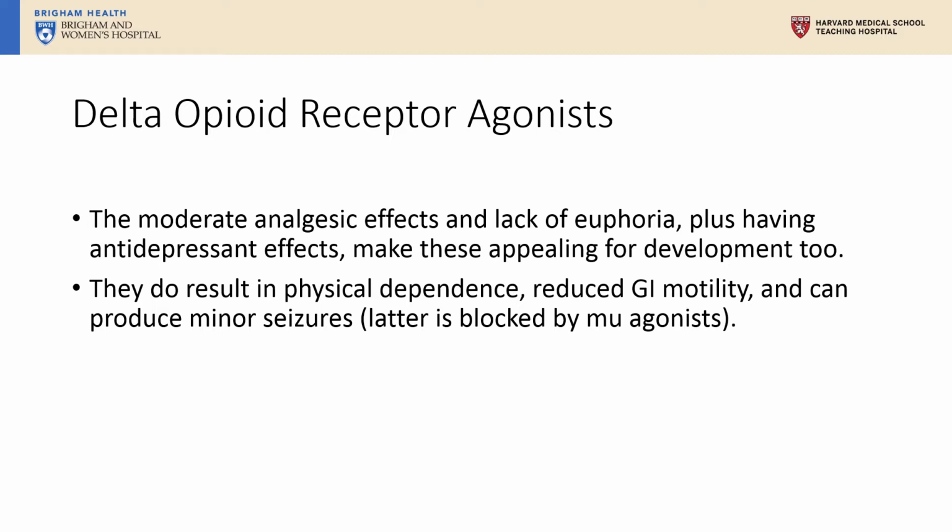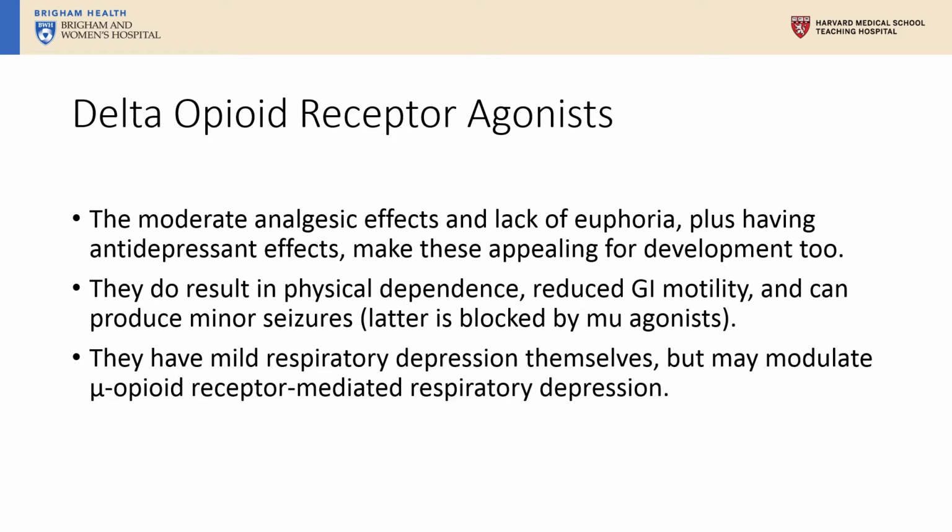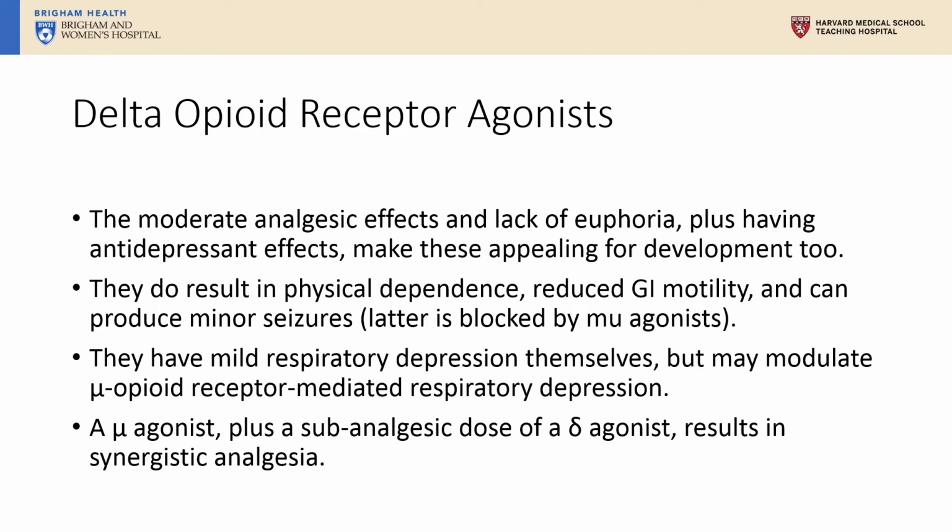However, the latter is blocked by giving a mu agonist at the same time. They have mild respiratory depression themselves, but may modulate mu opioid receptor mediated respiratory depression. A mu agonist plus a subanalgesic dose of a delta agonist results in synergistic analgesia.